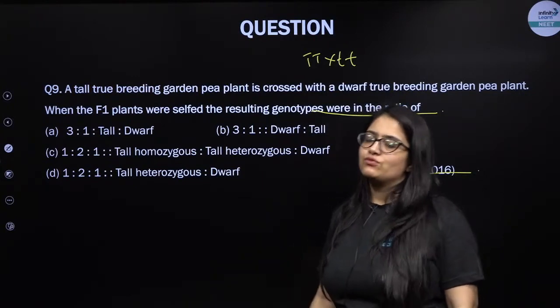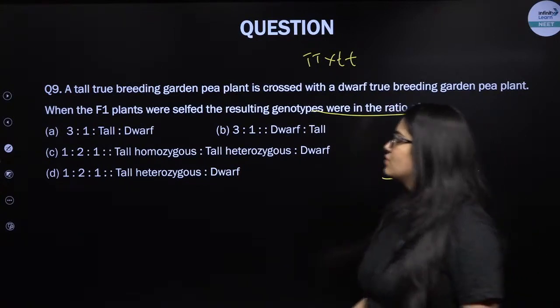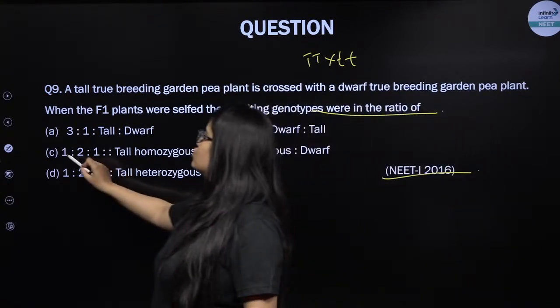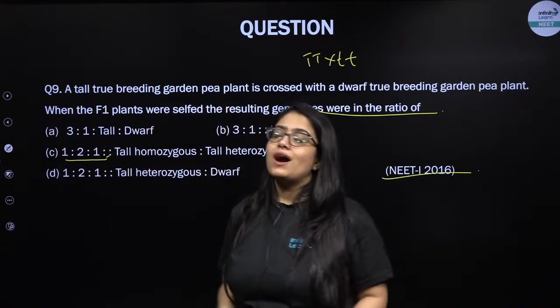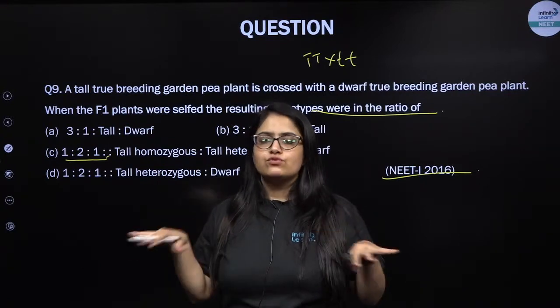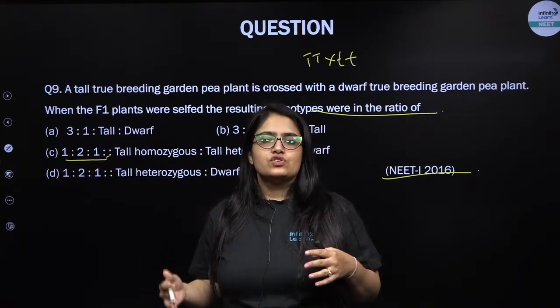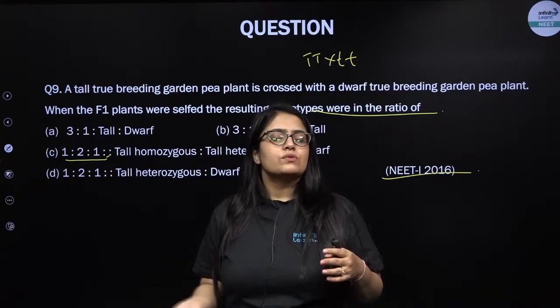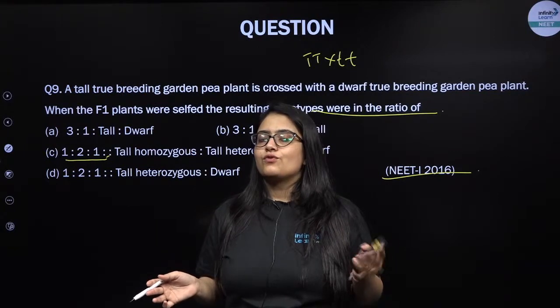So you already know in the F2 generation, the genotypic ratio is what, my dear students? The genotypic ratio is actually 1:2:1, right? And in that, if you notice, how many of them are tall? If you remember the F2 generation in Mendel's monohybrid cross, the genotypic ratio is 1:2:1, but the phenotypic ratio is 3:1. That means 3 out of 4 are tall and only 1 out of the 4 is dwarf.